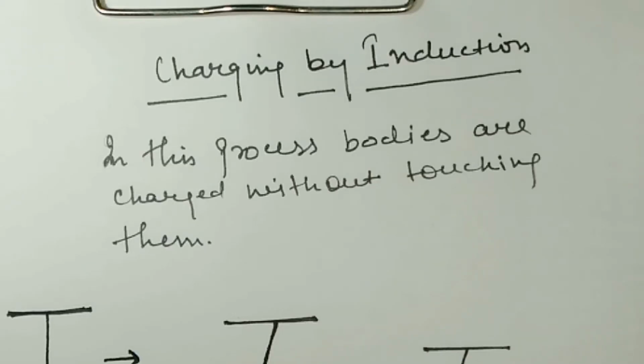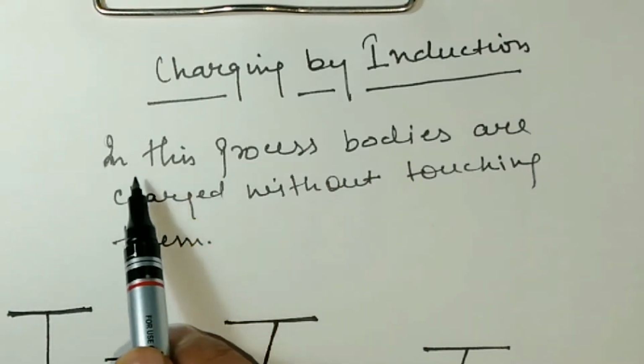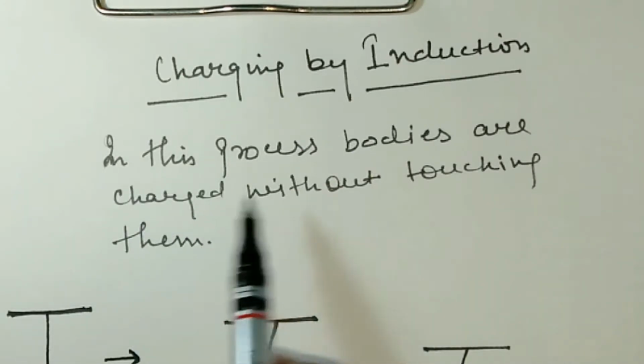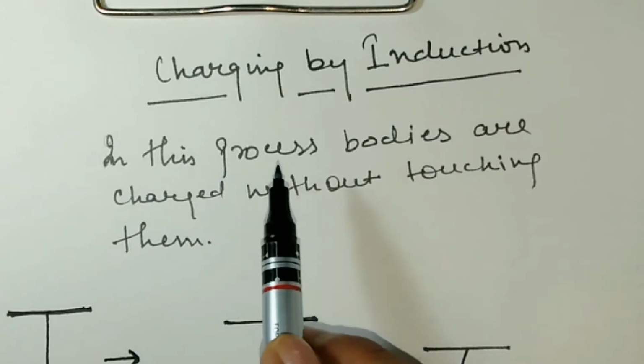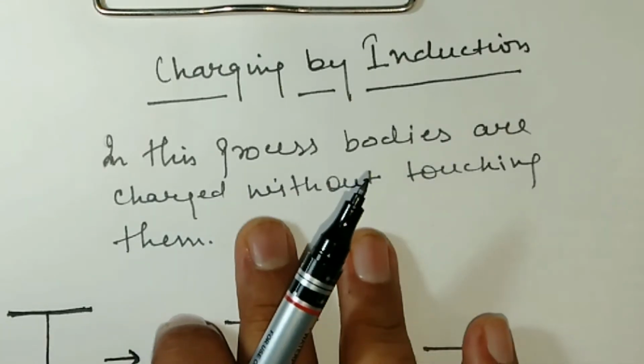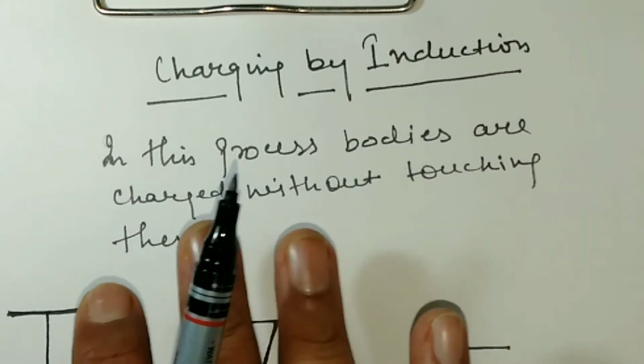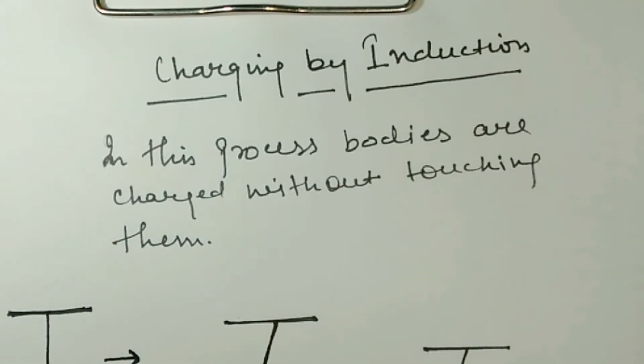Now the next is charging by induction. What is charging by induction? Charging by induction is the process in which the bodies are charged without touching them. We cannot touch the two bodies. If we are touching the two bodies and charging, that is called charging by conduction. But here we are going to understand what charging by induction is, or how charging by induction can be done. So I had made one diagram for you all.